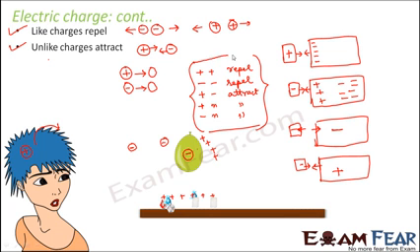Right? So this is what we understood about electric charges so far. What is electric charge? A force experienced near another electrically charged object. Two types of charges, positive and negative. Like charges repel and unlike charges attract.